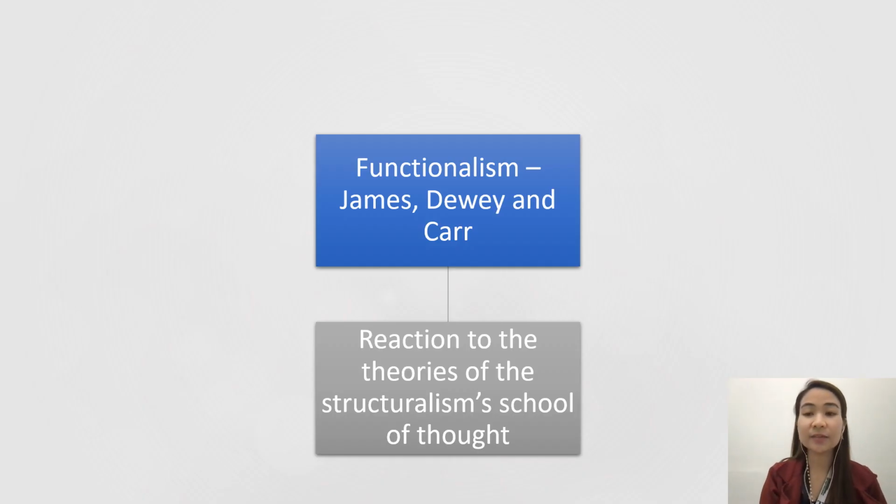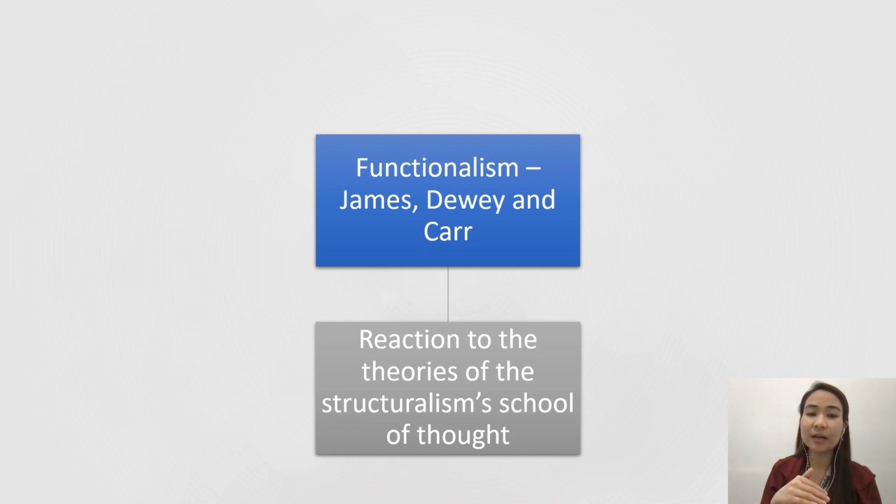Next one is functionalism, specialized by James, Dewey, and Carr. These three are the ones who conceptualized the idea of functionalism. Functionalism is just a reaction to the theories of the structuralism school of thought. From its root word function, behavior was conceptualized due to the function of the structures.